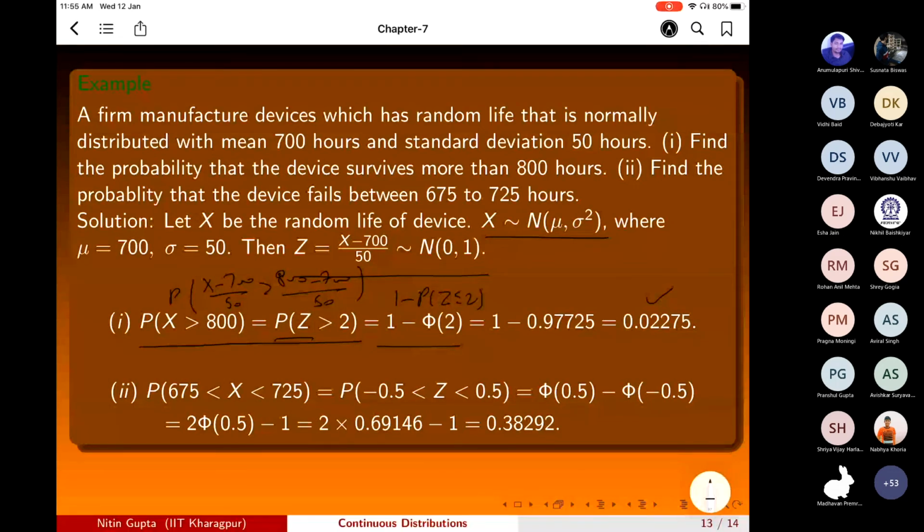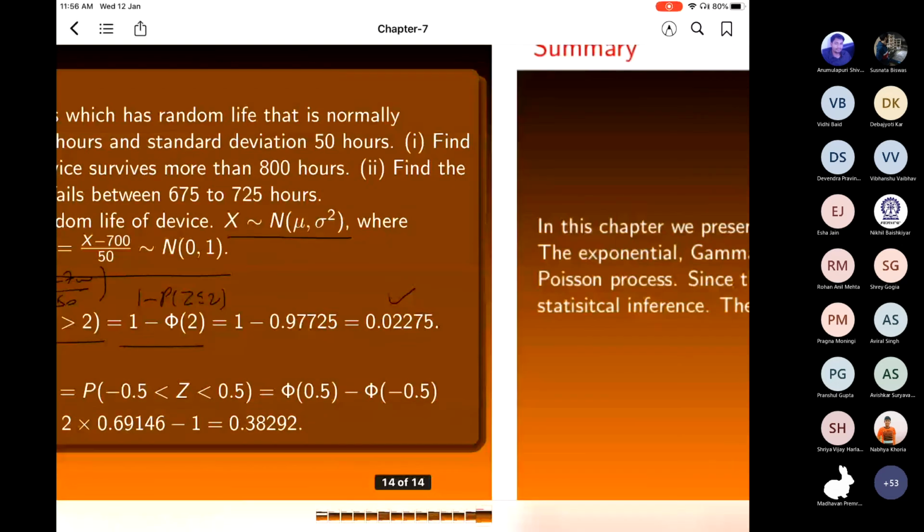So let us stop here. Next time we will start from here.